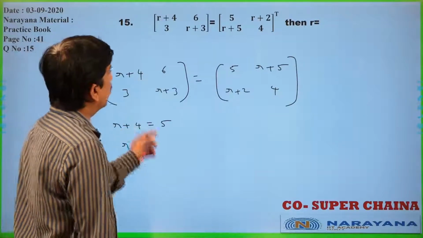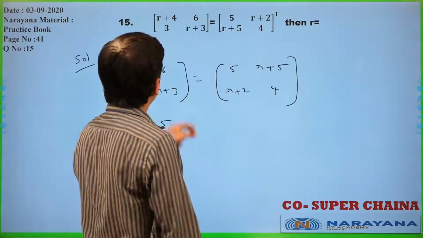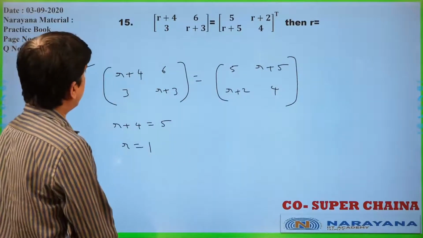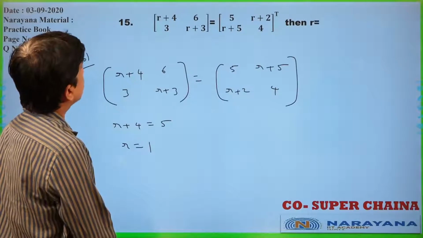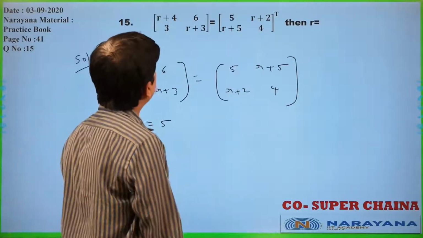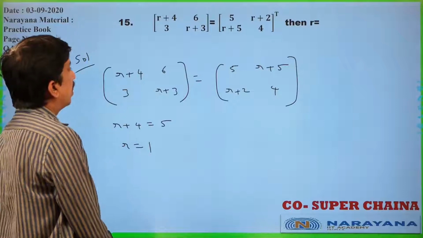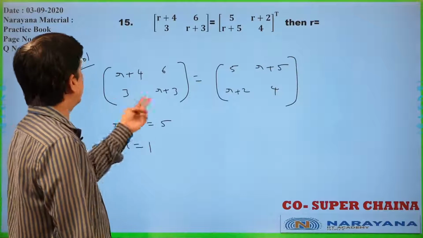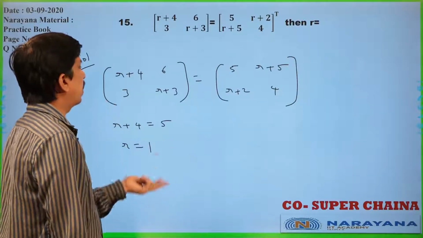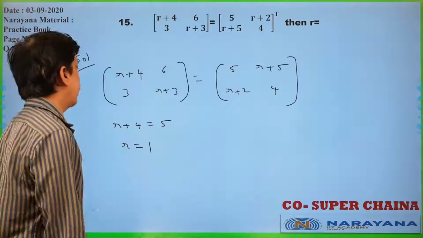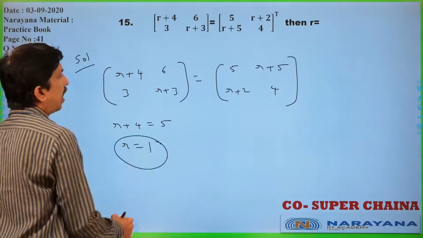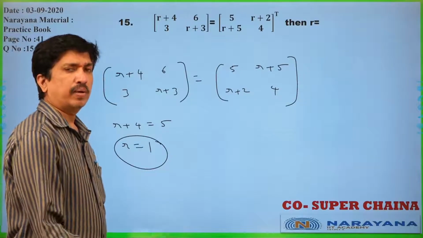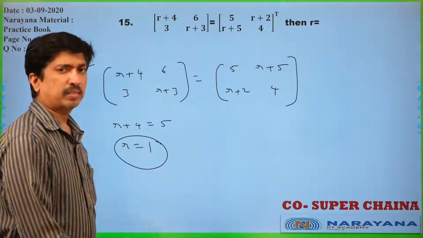Is it clear? Now, r plus 4 is equal to 5, r is equal to 1. Here 6 equal to r plus 5. Again, r is equal to 6 minus 5, what do you get? 1 only. r plus 2 is equal to 3, r equal to 1. r plus 3 equal to 4, r equal to again 1. Always what do you get? r equal to 1 only. If you equate corresponding elements, you will get the answer. Equality of matrices. Is it clear?